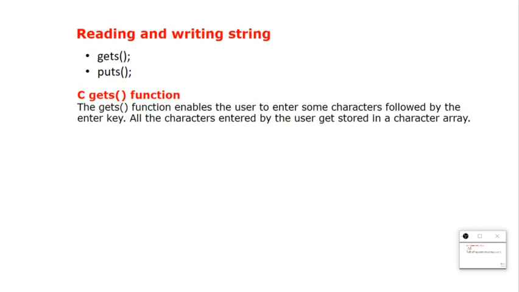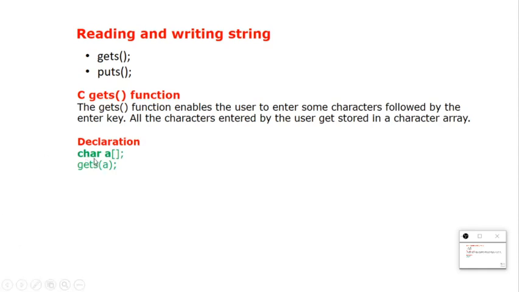All the characters entered by the user get stored in the character array. What it means is, when you are running your program, the cursor will ask you to enter some characters. When you enter the characters, gets will read them and store them in the variable. Okay, so let me show you a small example.